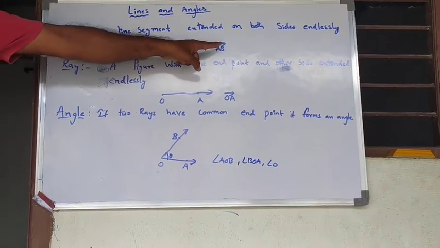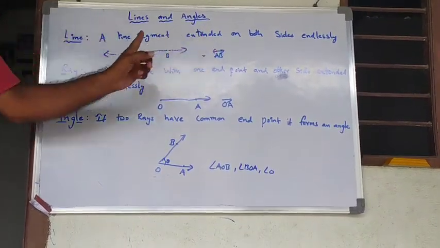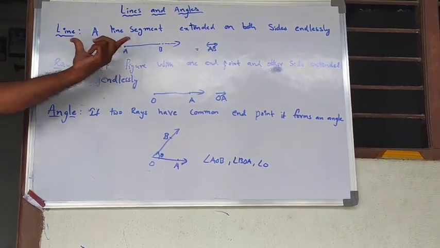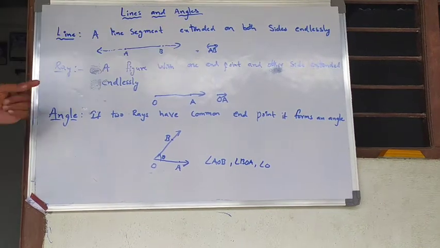It means that we can extend it endlessly on two sides. So we can also represent it with arrows on two sides. So a line is nothing but a line segment, if you extend it endlessly on both sides, then it forms a line. Here my example is AB.